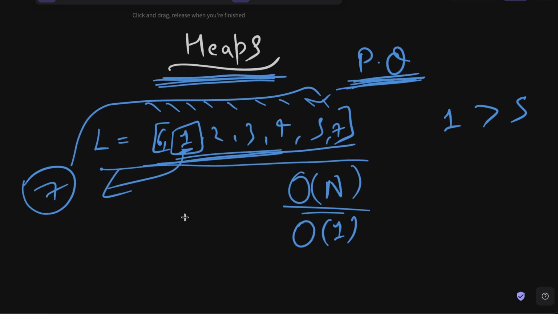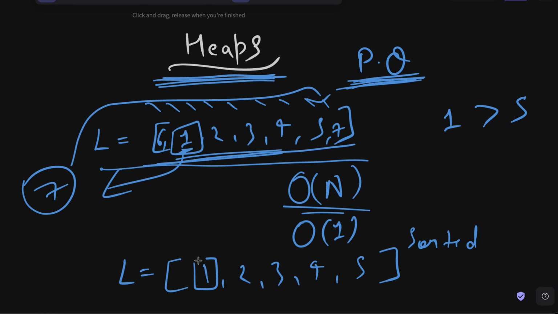Now what if this is sorted? What if we have an array like this, or a list like this? We have 1, 2, 3, 4, 5. Okay, we have this sorted array or sorted list. So it is going to be sorted always, right? Here you can get the element with the highest priority first easily, because it will always be the first thing in the list, right? So you can easily get this out, and getting it out will be order of 1 time complexity.